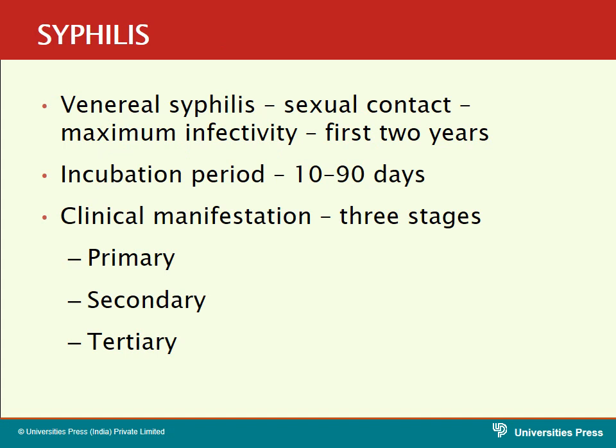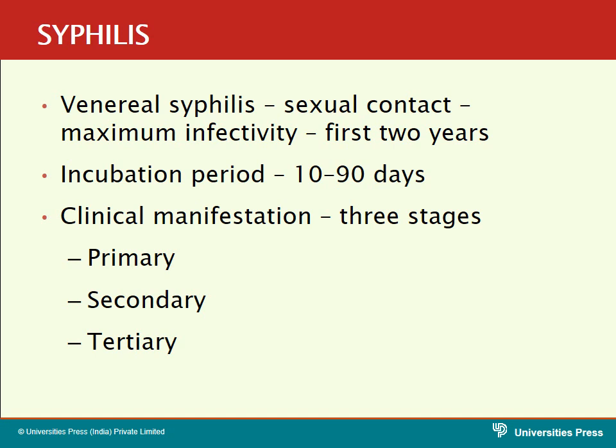So now come to the disease syphilis. How is it transmitted, what are the various features, and what are the various stages of syphilis? You will learn in this slide.